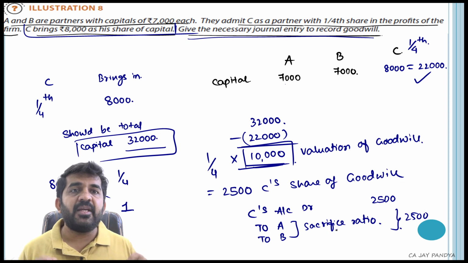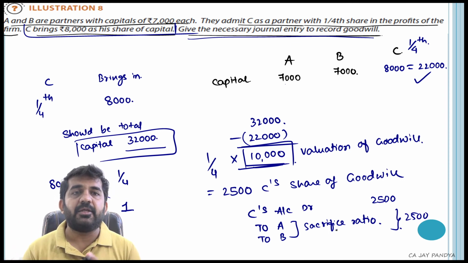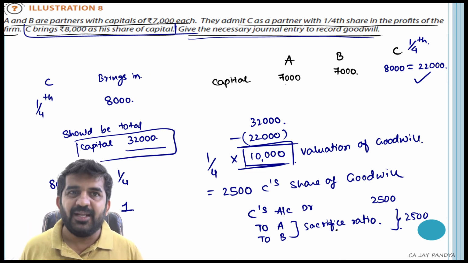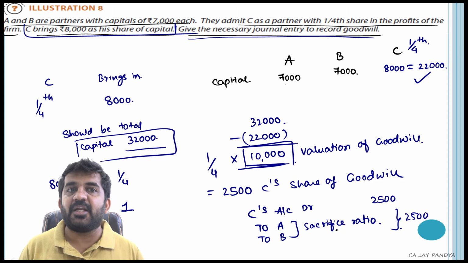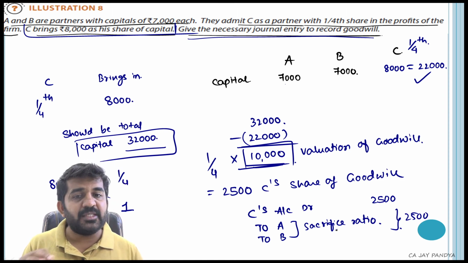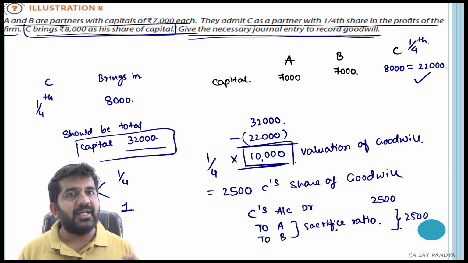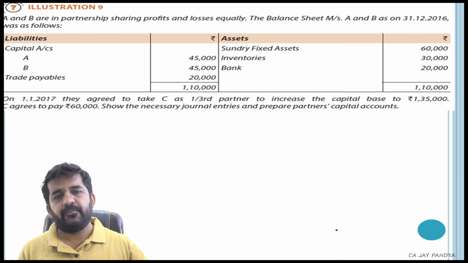Always remember, whenever you find out something new which is out of your normal method, you should include this as one of the methods of valuation of goodwill. We have done the last method, that is the capitalization method. What you should do is add one more method in the goodwill. Always revise all the methods when you go for your ICAI examinations.